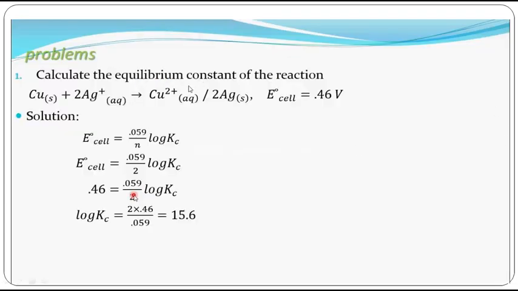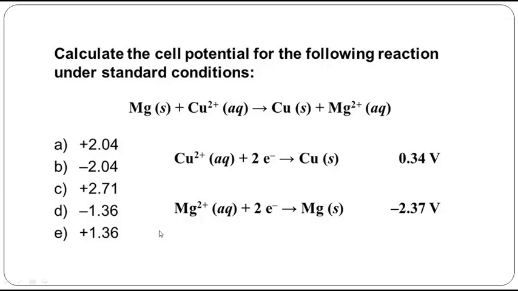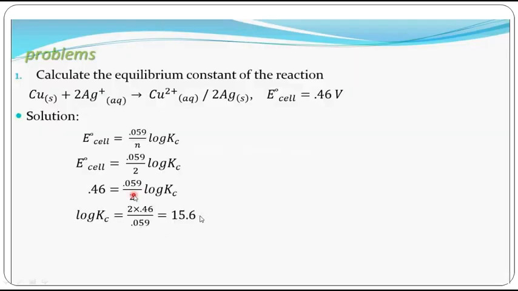So calculate the equilibrium constant. I think you can do it now. The log Kc value you can find out like this. So you are getting 15.6, same problem. 0.6 is actually a value for what? 4 into 10 power 15. That is the answer for this.